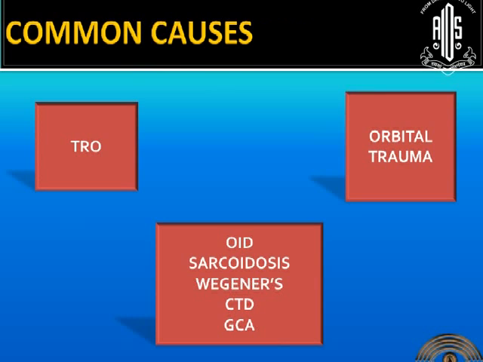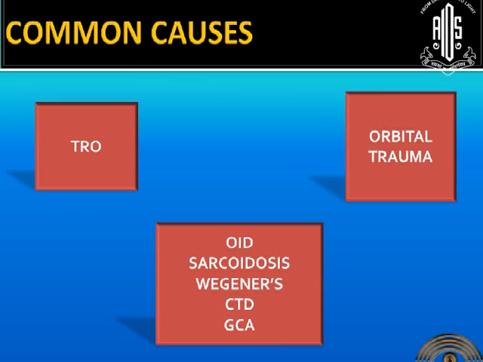Now, before we go ahead with evaluation of any condition, before we ask history, we should know what are the common causes and the probable causes. Only then we can ask proper questions and we can use our eyes and brain to see and hear what we need to see. So the commonest causes for the myogenic problems would be a thyroid-related orbitopathy and orbital trauma with muscle entrapment. Next comes the orbital inflammatory disease.